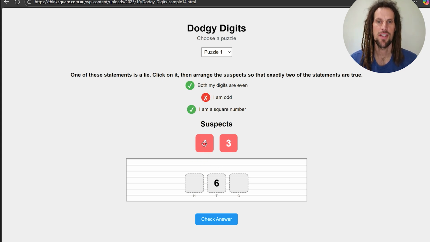We drag the suspects there. Remember, you don't have to use all the boxes. You just have to put a number in here that satisfies 2 of the 3 statements. And we check. We found the dodgy digits.